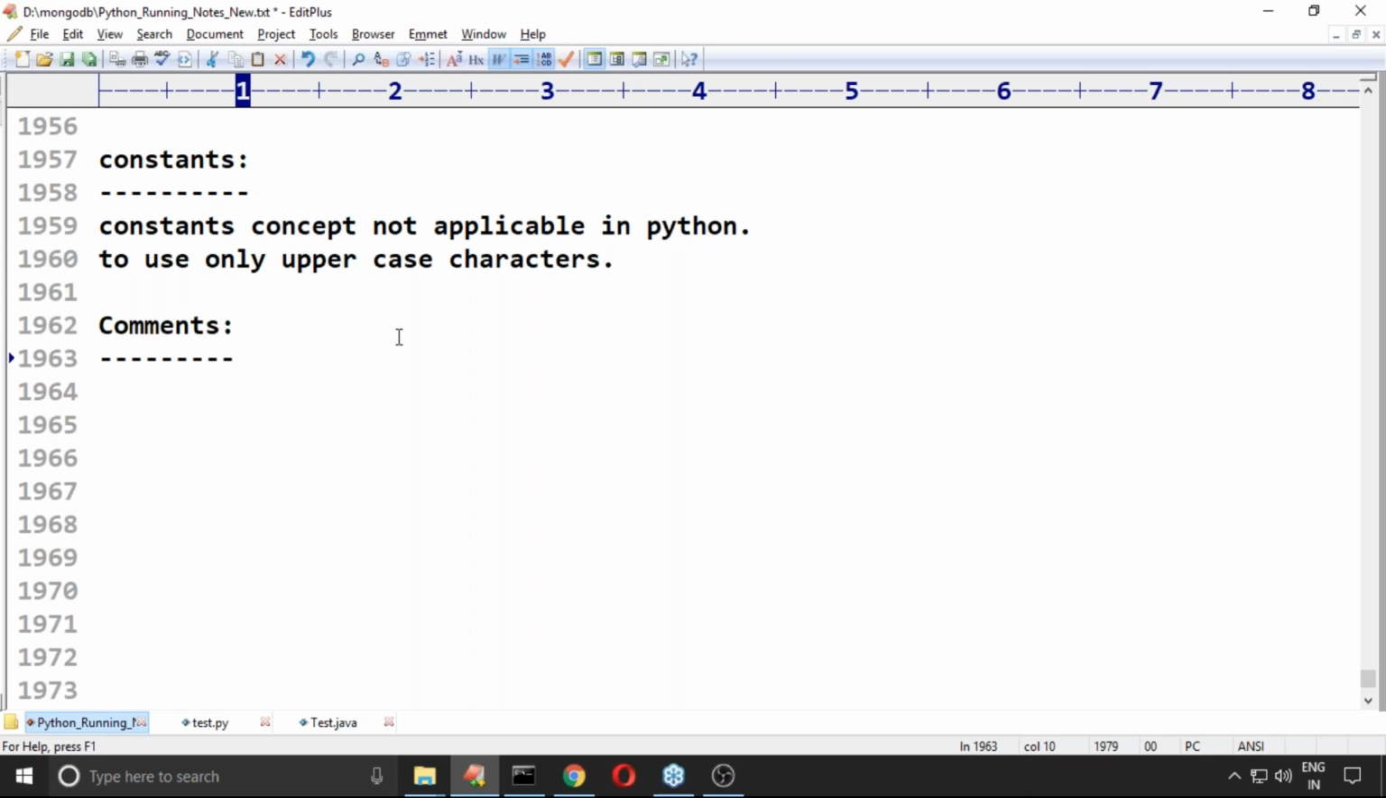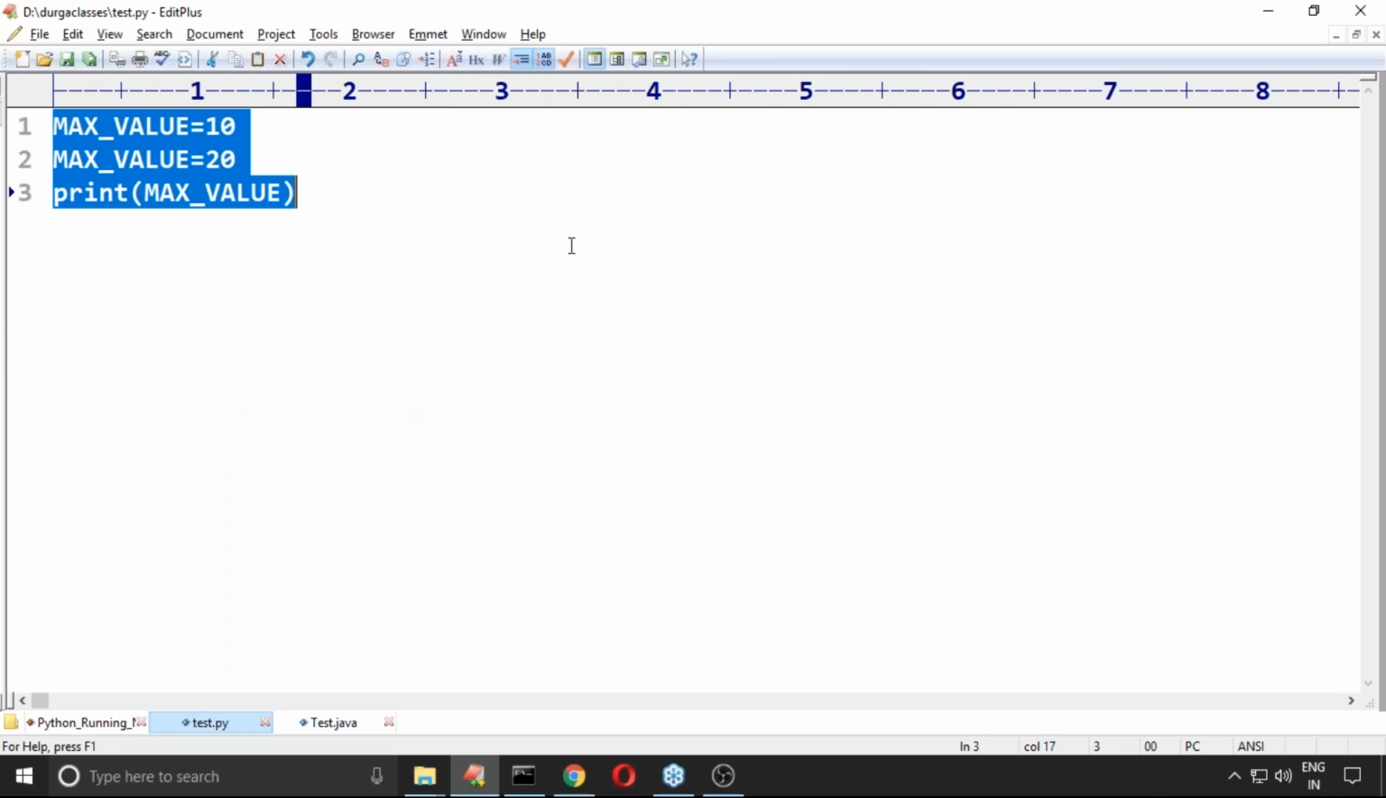There are two types of comments. Especially for people who are coming from other programming languages: single line comment and multi-line comment. We have two types of comments available, right? How can you define a single line comment? Just a simple hash symbol. By using that you can define a single line comment.